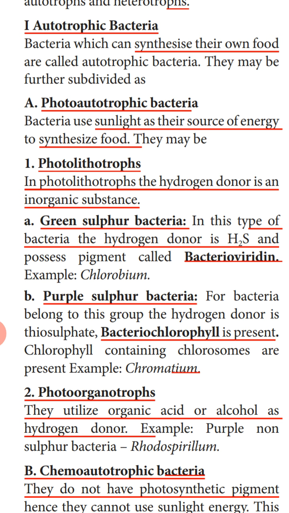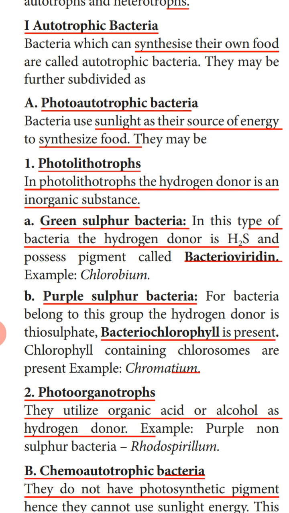Okay. So here, based on the source from where they are getting the hydrogen, they are further classified into photolithotrophs. If they are getting the hydrogen from an inorganic substance, then it is called photolithotrophs. If it is getting the hydrogen from an organic substance, it is called photoorganotrophs. Now first we will study about photolithotrophs. So here in photolithotrophs, the hydrogen donor is an inorganic substance.